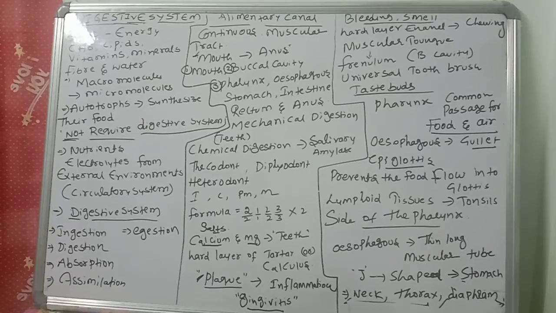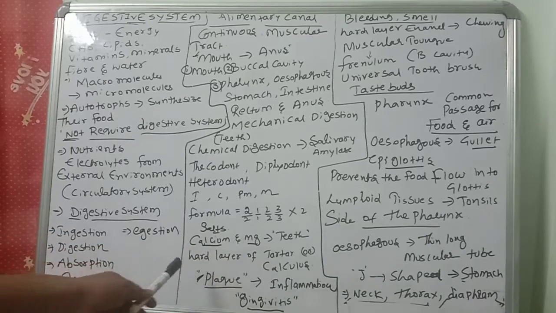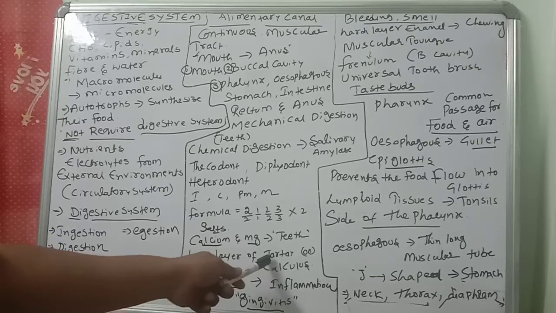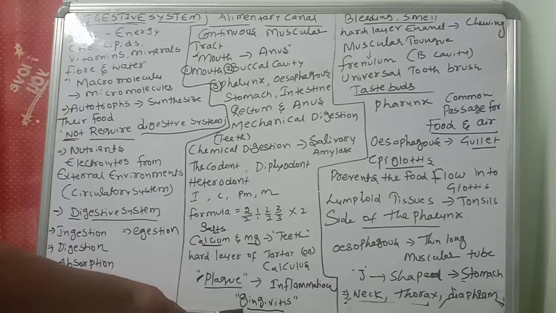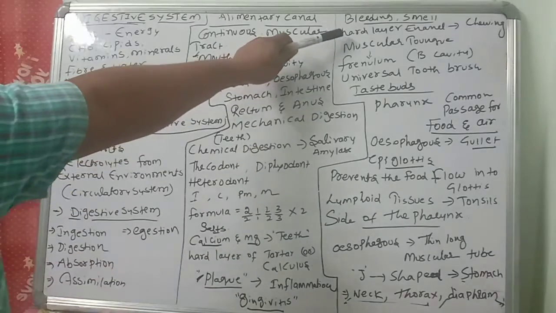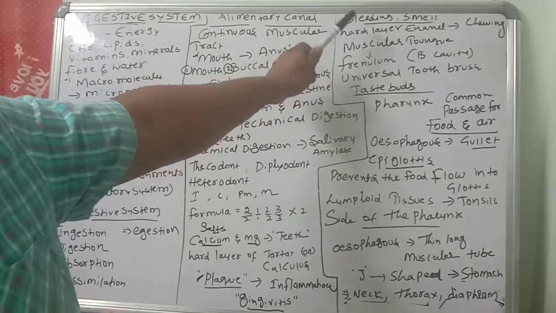Sometimes mineral salts like calcium and magnesium accumulate on the teeth and form a hard layer of tartar and calculus, which is converted into plaque. If you don't remove the plaque, it goes down inside the tooth through the gums and causes inflammation, called gingivitis. The gingivitis problem is redness and bleeding from the gums, and a smell is also formed. A hard layer of enamel is there on the teeth, which is helpful for chewing the food.